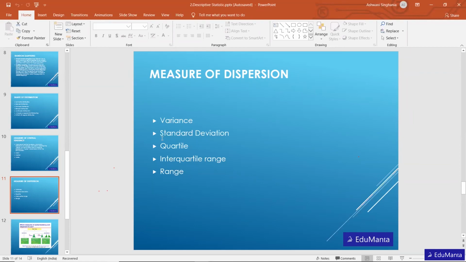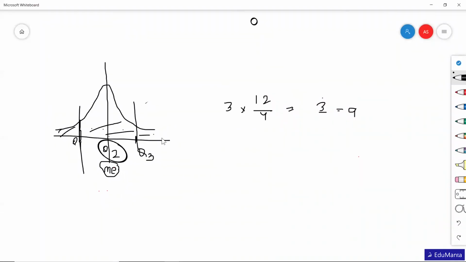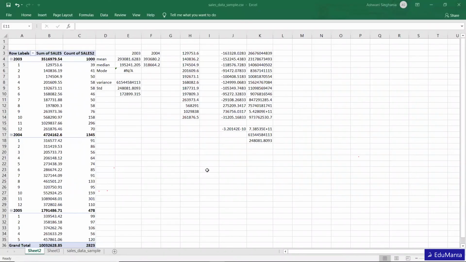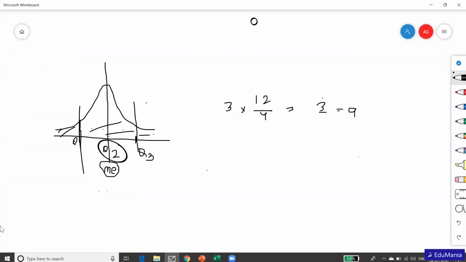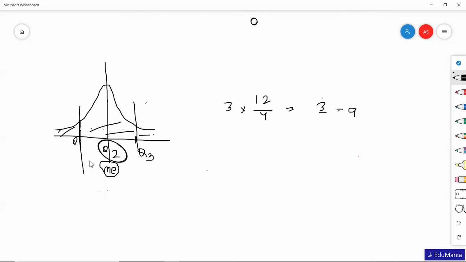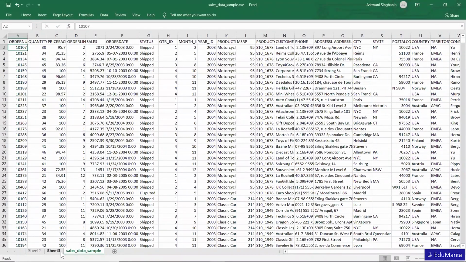Sorry, Edumanta, can you repeat about quartile? It is confusing. Okay, see, when I talk about data, for example, here there are so many data points, more than 2000. If I have to divide these 2000 data points and find a point at which there will be an equal number of data points, that is 1000 on each side, we have calculated the median for this.